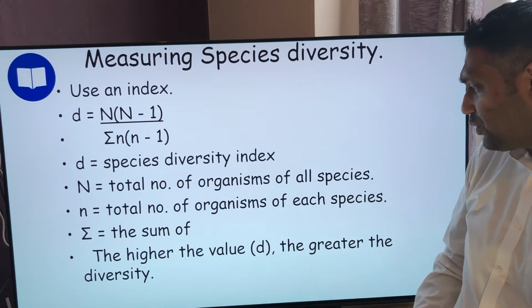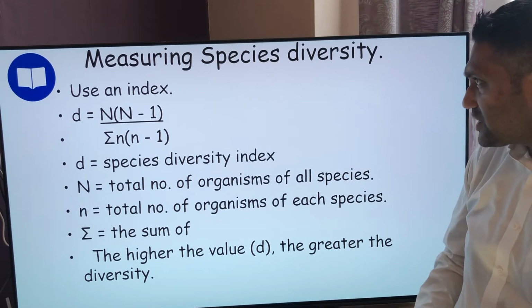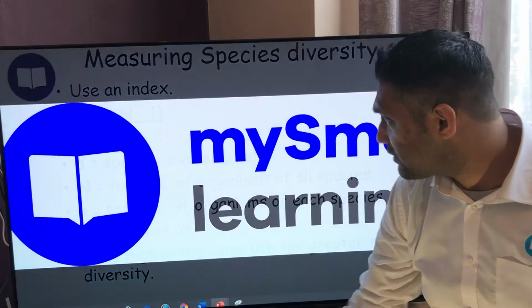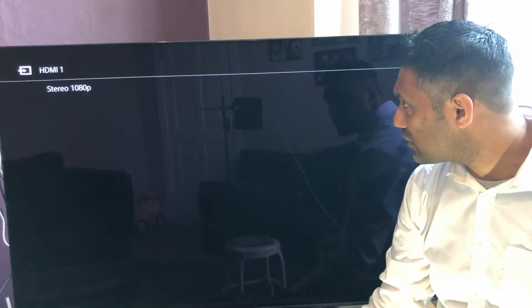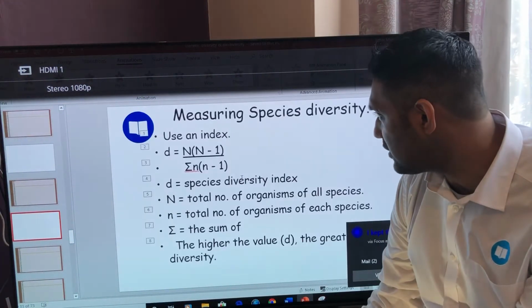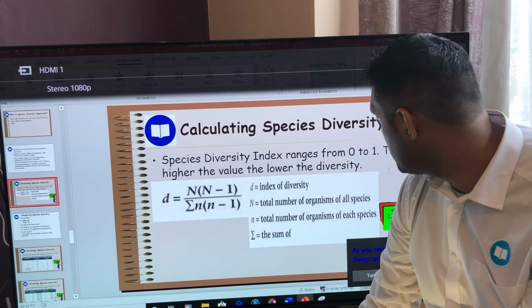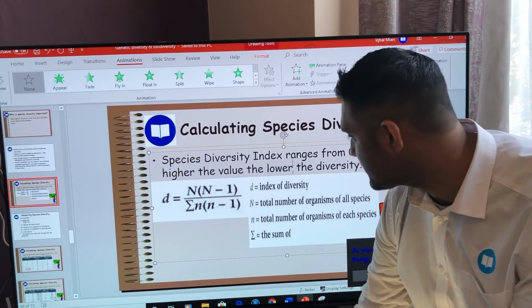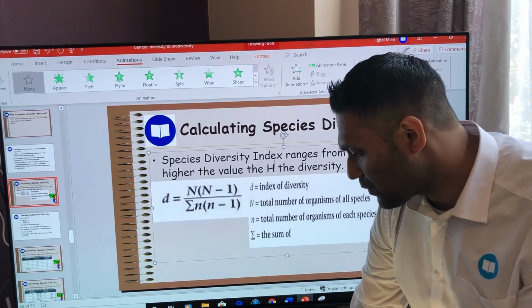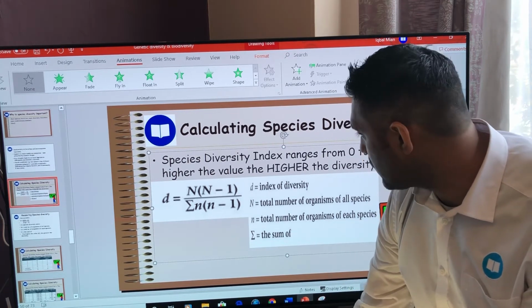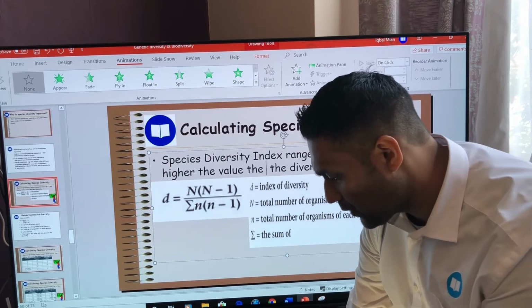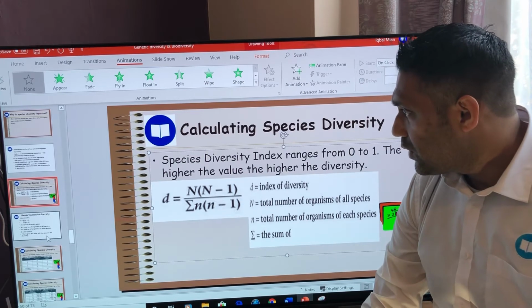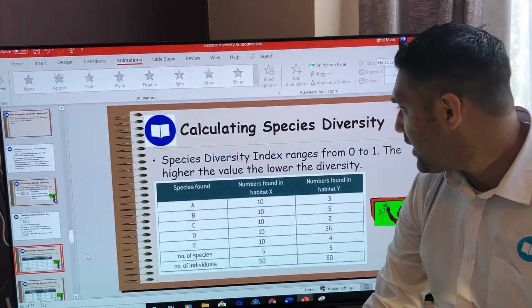The higher the value of D, the greater the diversity. There's something wrong with my slide. I'm going to have to amend this very quickly, because I noticed there was something wrong with that slide. The higher the value, the higher the diversity, because it's an index. Because you want it to be higher.